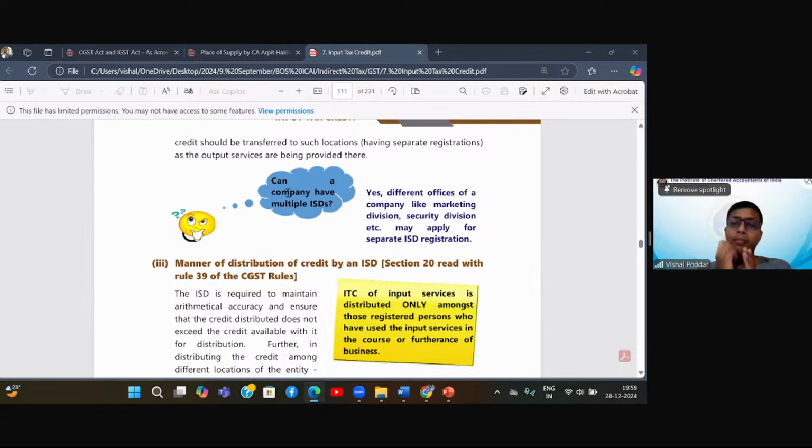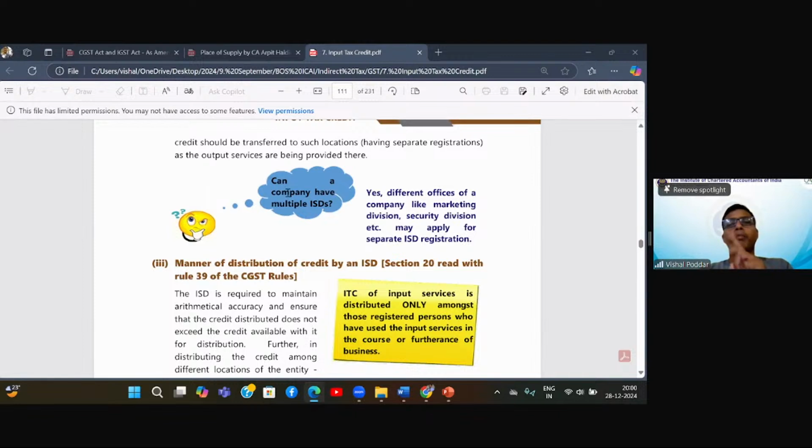But it may happen that out of these units, 1 or 2 units are also receiving invoices for such input services, which are utilized by other units also. There is a possibility. See, in business, there could be different possibilities. Now, in this case, if any of these units are receiving common input services, then for them also, and since it is becoming compulsory from 1st April 2025, it is compulsory to take a separate ISD number for that unit.